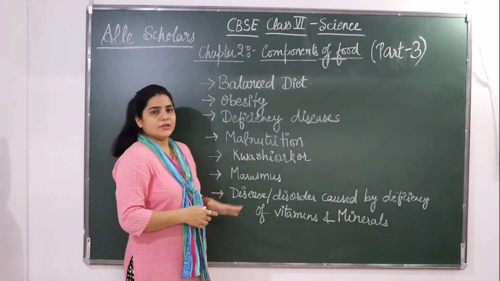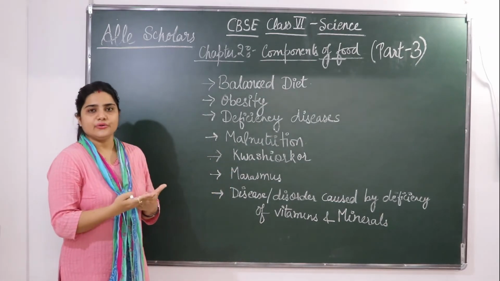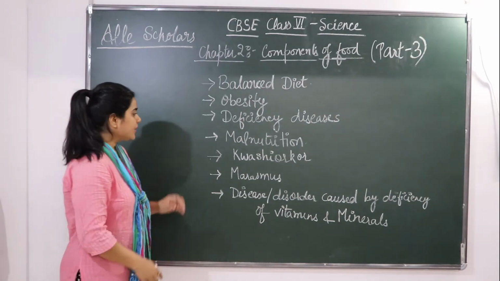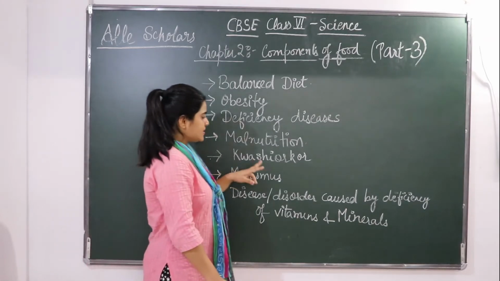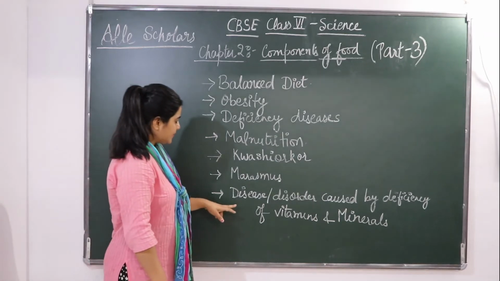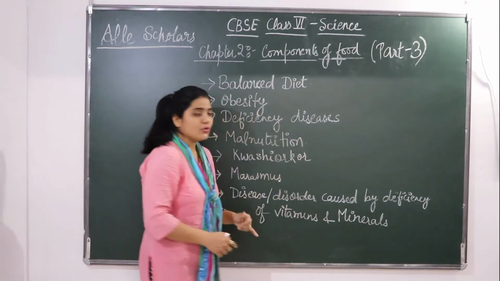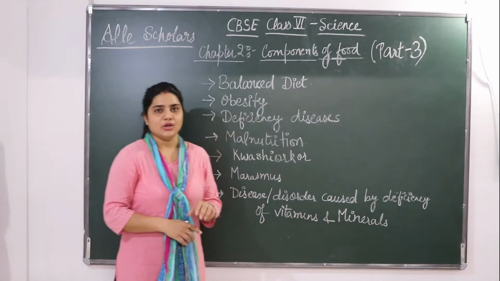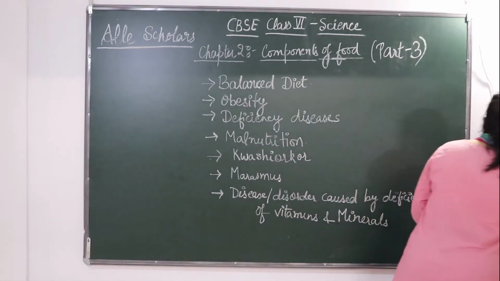Then we will see malnutrition, how a person gets undernourished, okay, how the nourishment has been lowered. Then we will see two major diseases, Kwashiorkor and Marasmus. After that, we shall be discussing diseases or disorders that are caused because of the deficiency of vitamins and minerals. Okay, so let's start with balanced diet.